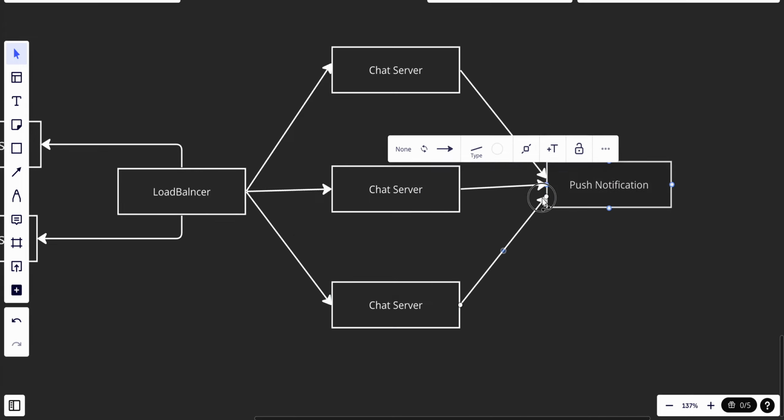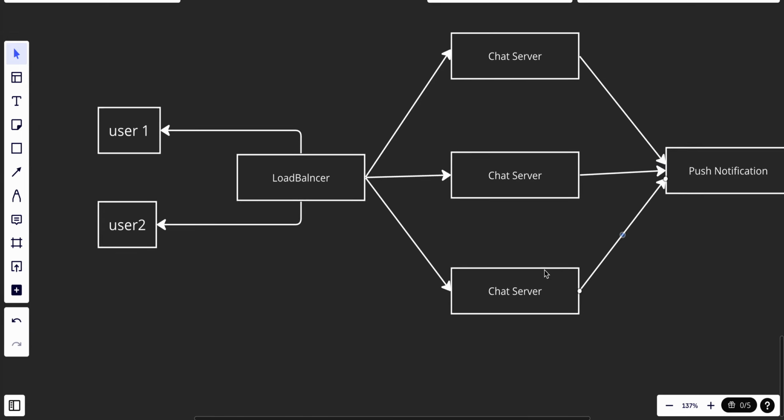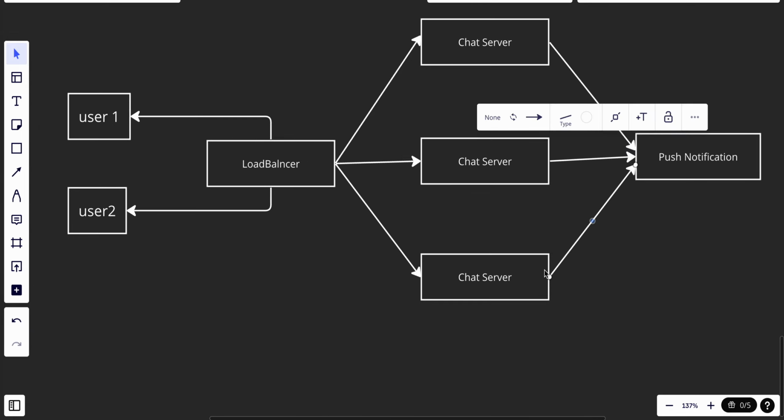Okay, let's talk about what we have here. We have the chat servers.